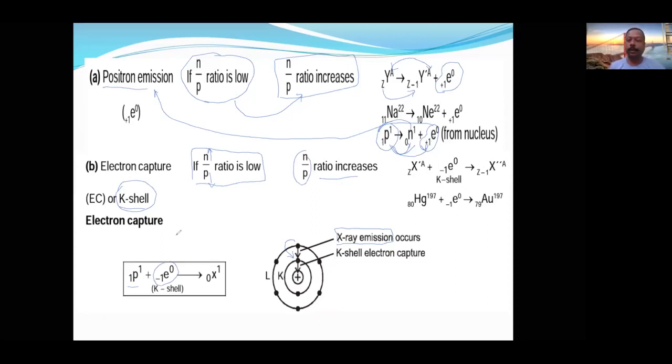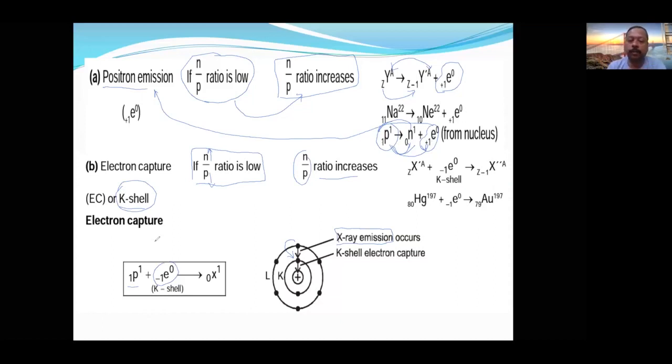K capture, I think it is clear. Why is X-ray emission mandatory? Because to complete the ground state as per the Aufbau rule. The rule says that without filling up the 1s, you cannot fill up the 2s.